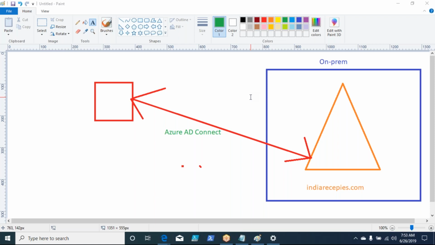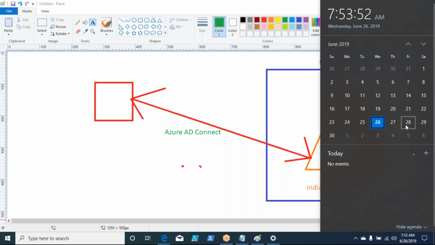Okay, and we will also check the health check, whether it is synchronizing properly or not, whether there are any issues or not, and so on. All those things tomorrow we'll see. For today we'll stop here. Tomorrow we'll continue with Azure Active Directory Connect. There is one more topic along with that, called Azure Active Directory Domain Services, which we'll be discussing day after tomorrow. So day after tomorrow, we'll be completing this Azure Active Directory part, the identity and access management part, on Friday.